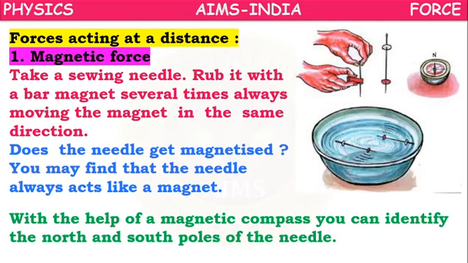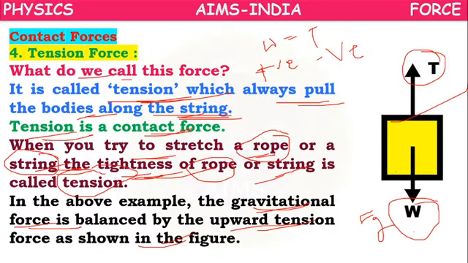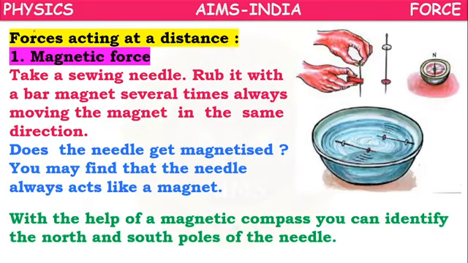Now, the second type of forces: forces acting at a distance. So far we have learnt about contact forces. We have learnt about muscular force, then frictional force, then normal force, then tension force. Like that, 4 types of contact forces we have learnt. So now the second category, forces acting at a distance.